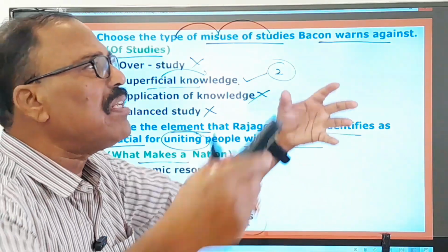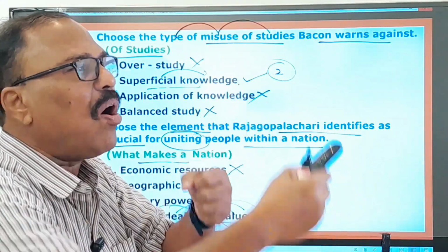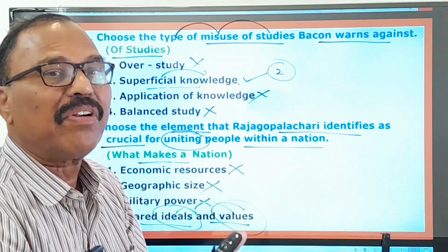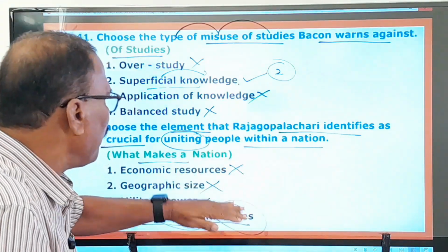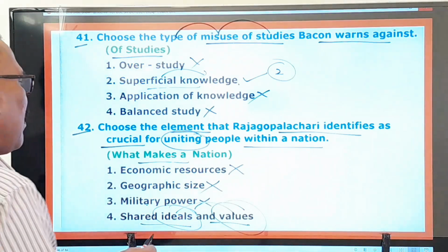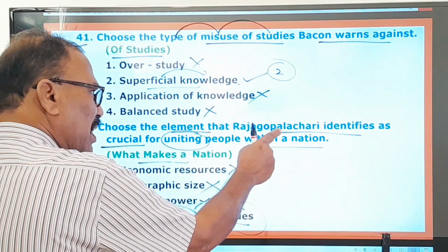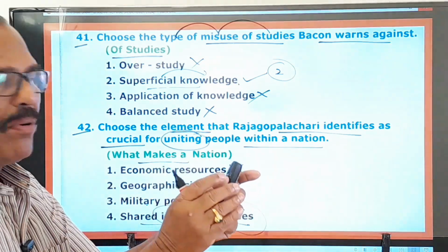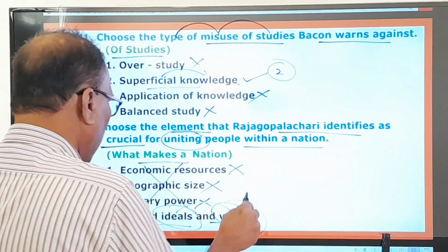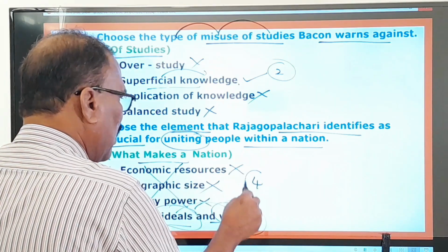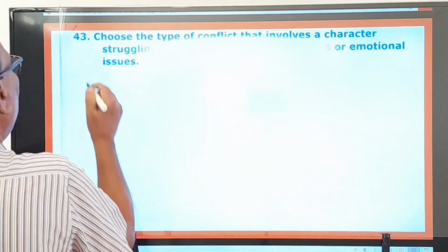So when all these ideals are shared and all these values are shared, what happens? These things only unite the people in a country. Okay, that is what C. Rajagopalachari says, very important. They only unite the people, not all these things, right? And therefore, first one, second one, third one are wrong, and only the fourth one is the right one. Now you move on to 43rd question.